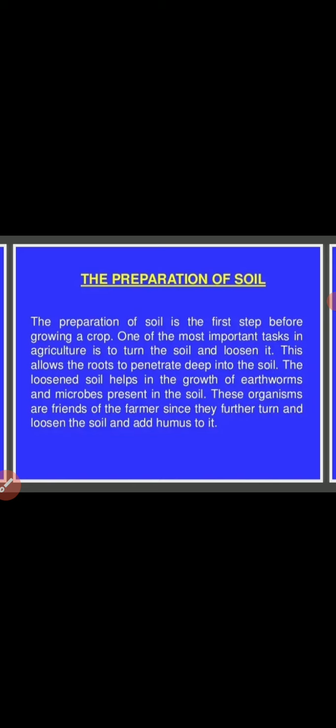When we turn over the soil, it gets loosened, and it also provides a place or atmosphere for microbes or microorganisms like bacteria, and also some earthworms. You know that earthworms are friends of the farmer. Why do we call the earthworm a friend of the farmer? Because it gives rise to more fertility in the soil. That's why we call the earthworm a friend of the farmer.